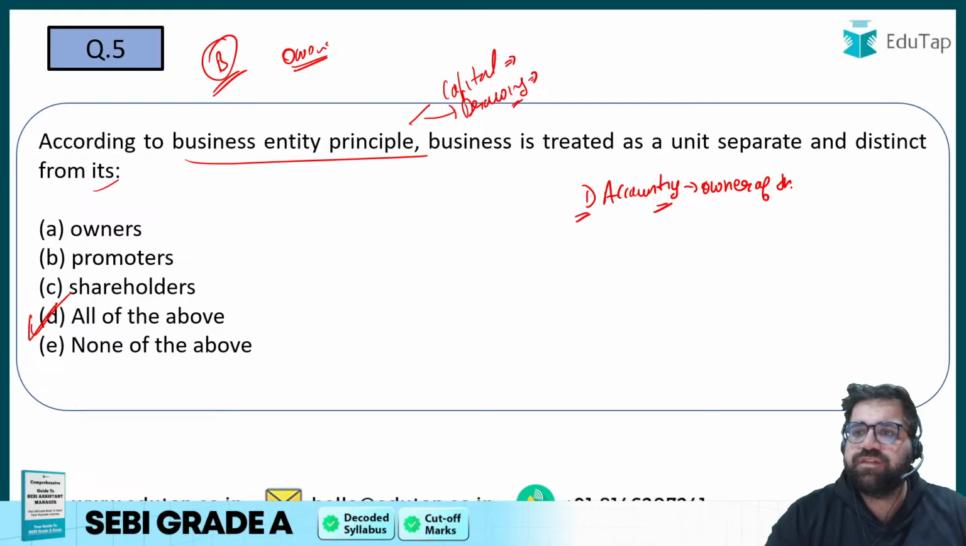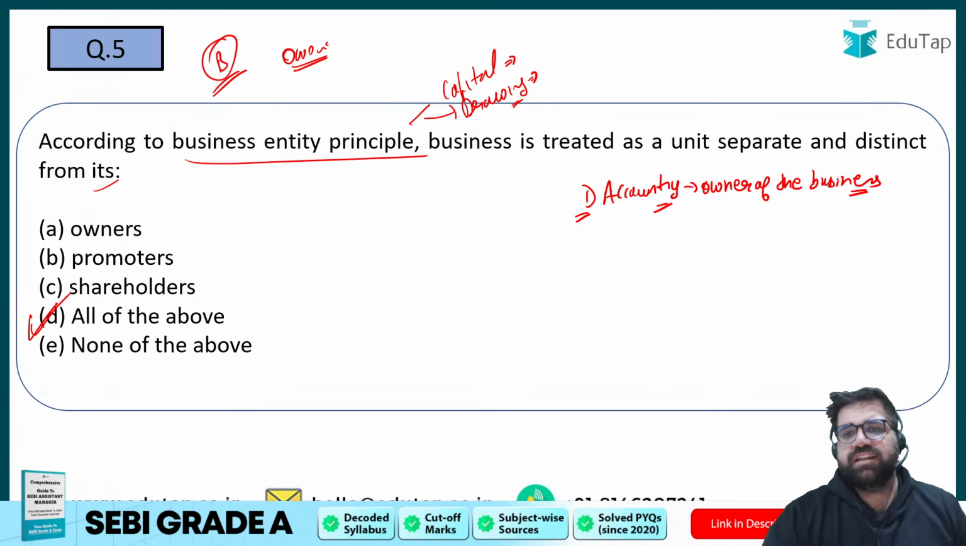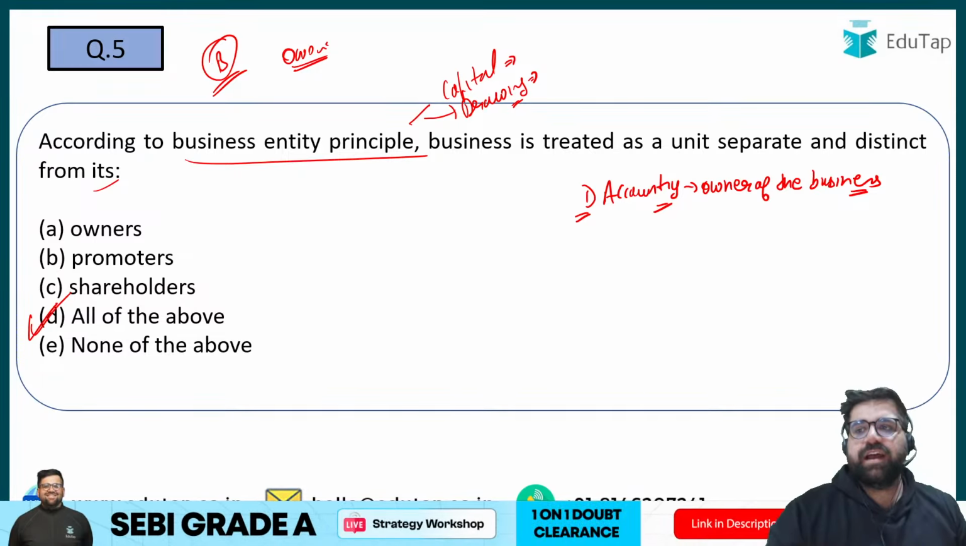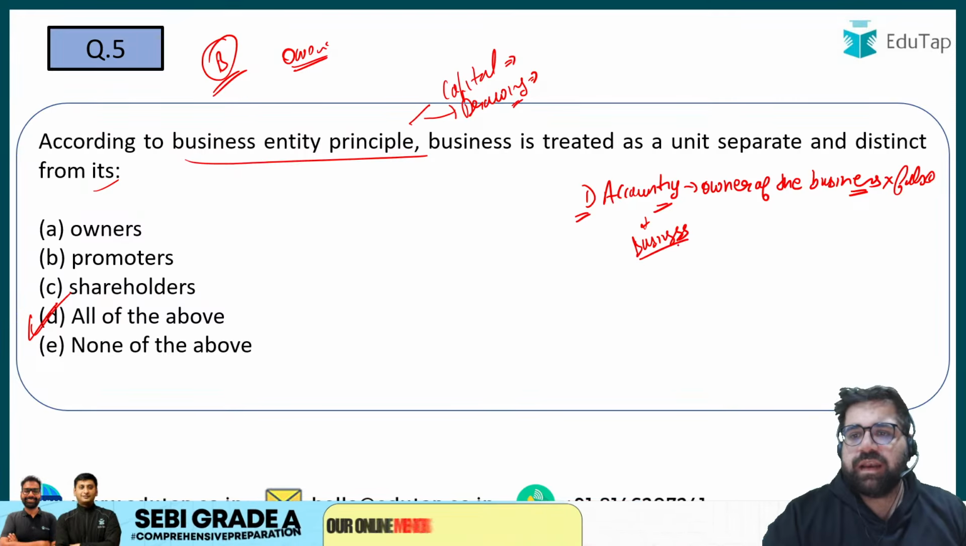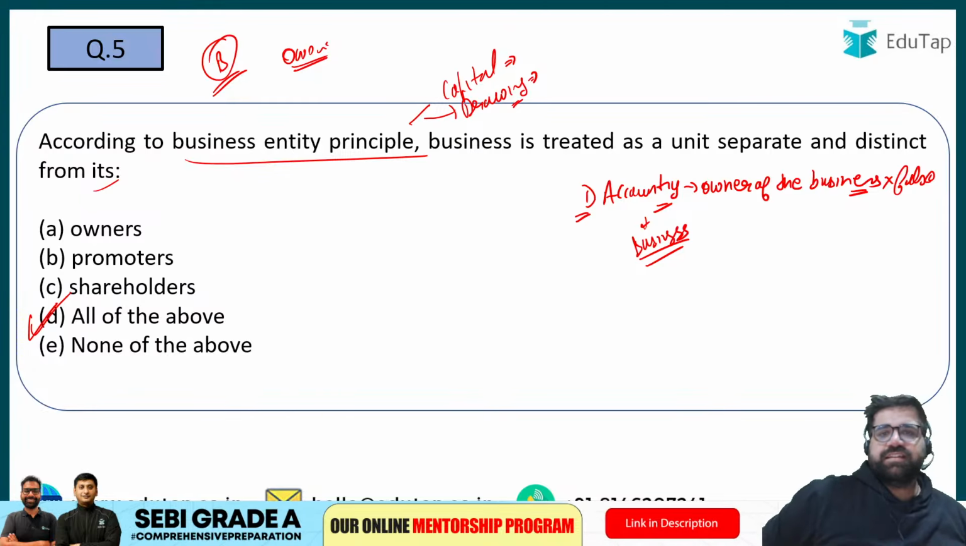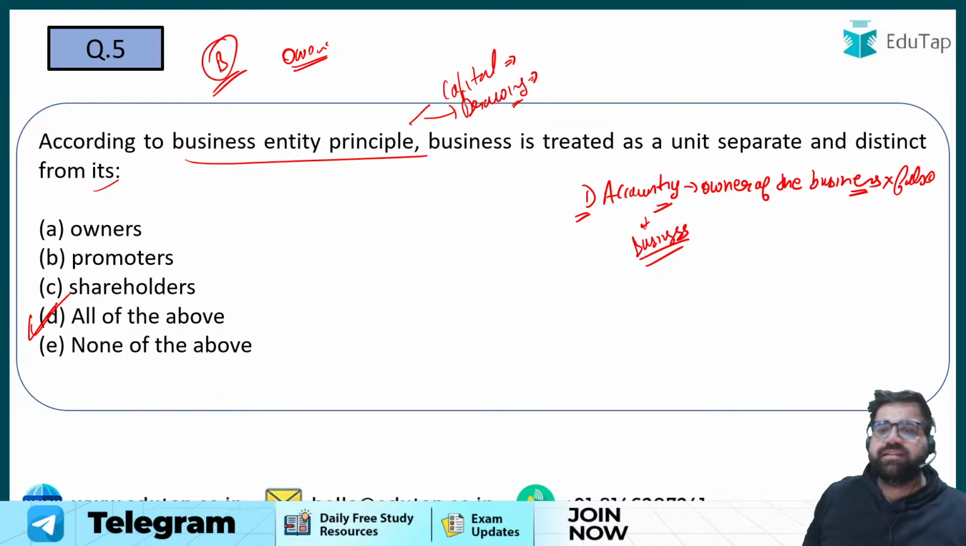Owner of the business. Is this true or not? Please tell me your right answers in the chat. The correct answer is false. Why? Because we do accounting for the business, not for the owner of the business. Right? This is false. At the same time, can I say this?